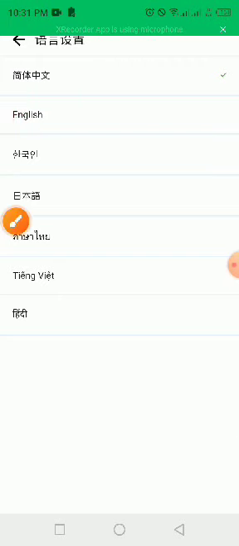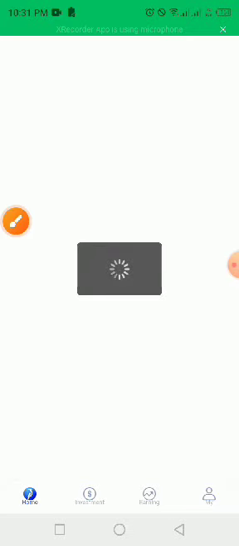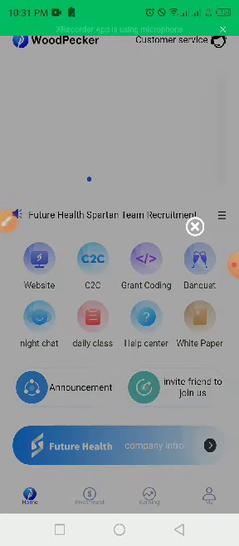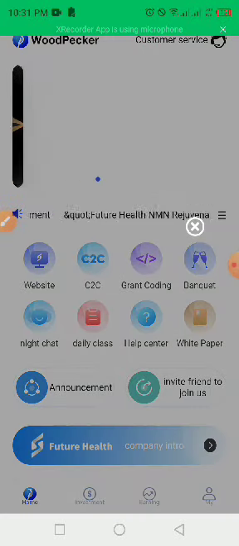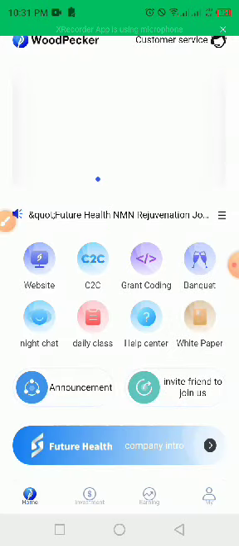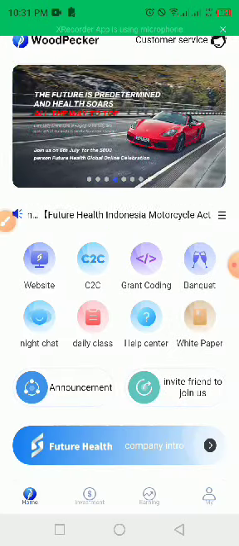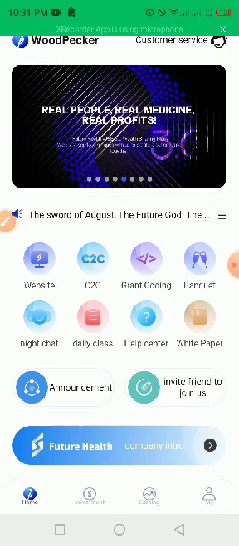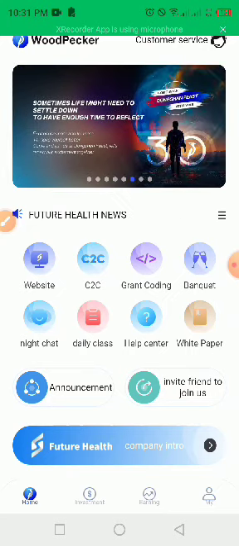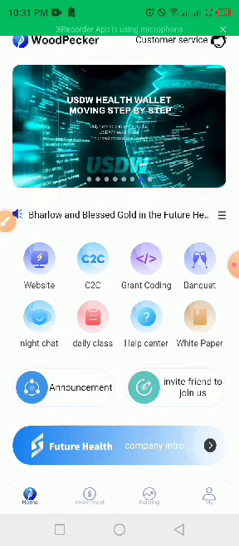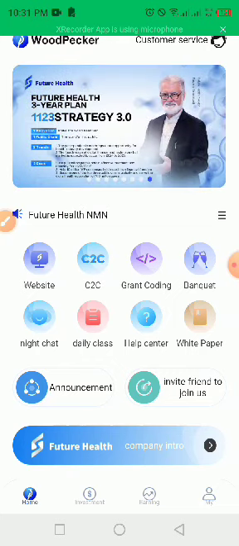So you tap on it too, and then it will come back to English language. Mind you, you should take note: when you download the app, it always comes in Chinese form. So you just follow the steps previously indicated, and then you switch it back to English language. Afterwards, you can now continue with your registration.